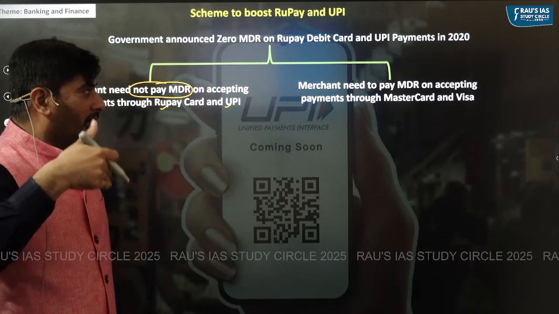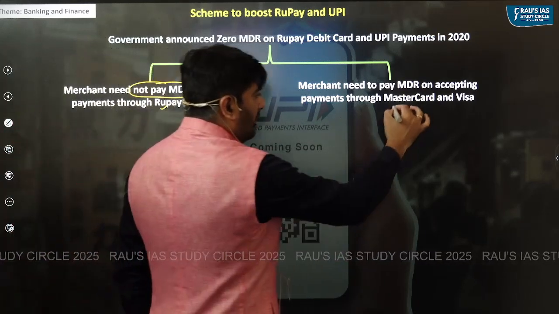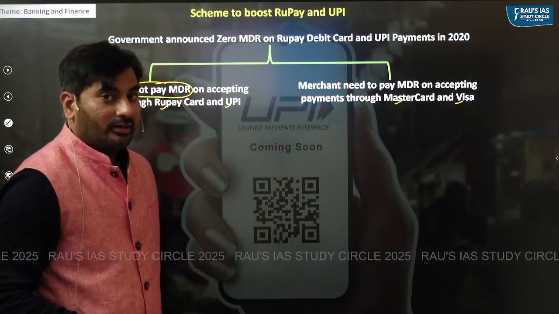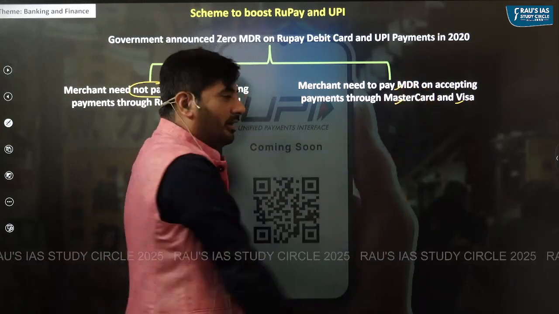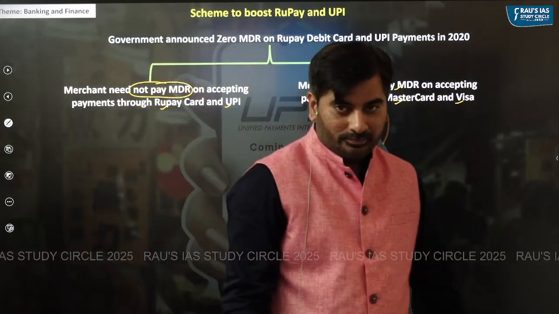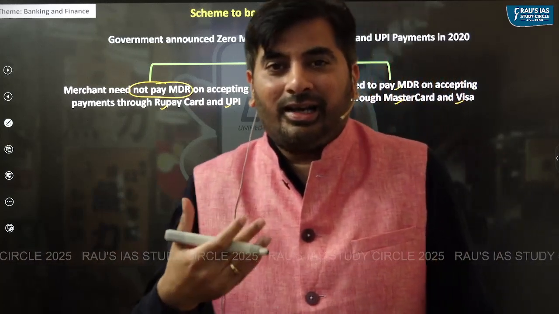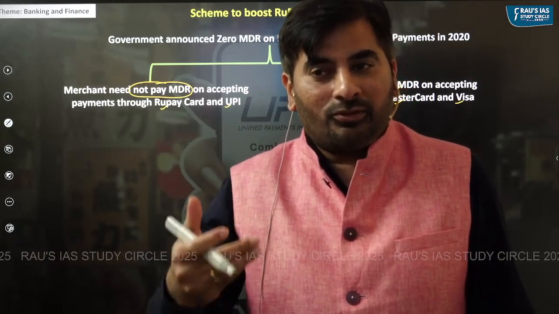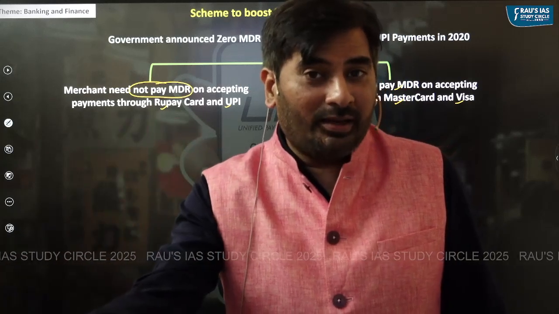On the other hand, if a merchant is accepting payment through MasterCard, through Visa, other card operators, in that case, the merchant will be required to pay merchant discount rate. So think, if I'm a merchant, what will I be inclined to accept? I will be more inclined to accept payment through RuPay card or UPI because I don't have to pay MDR.